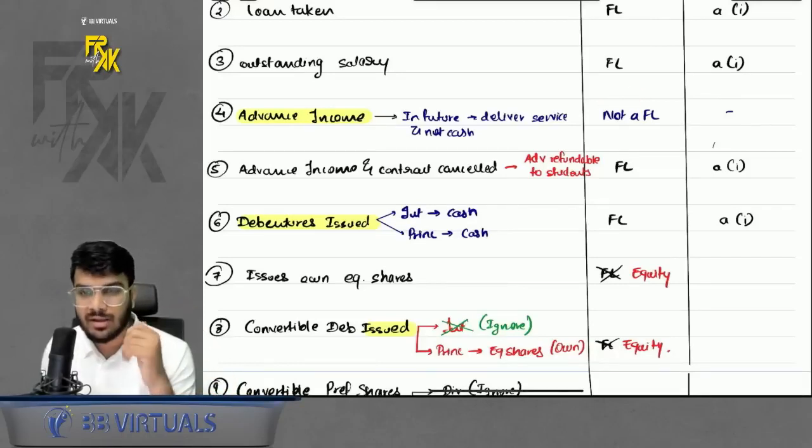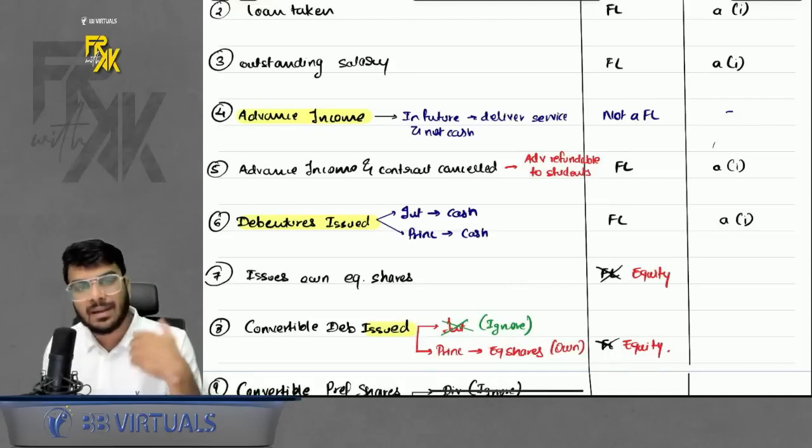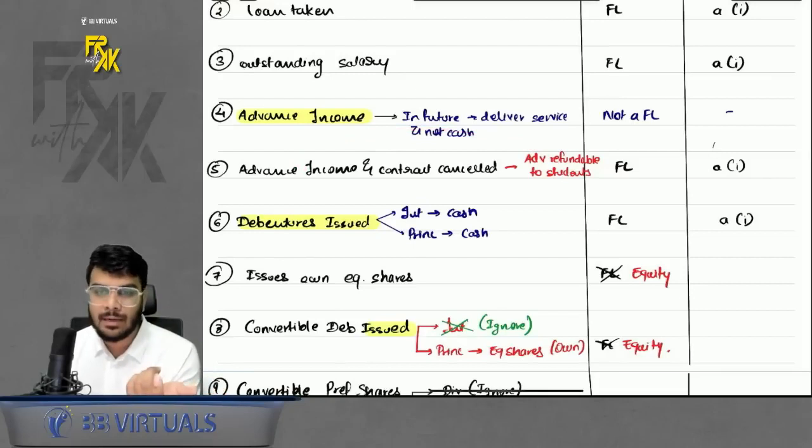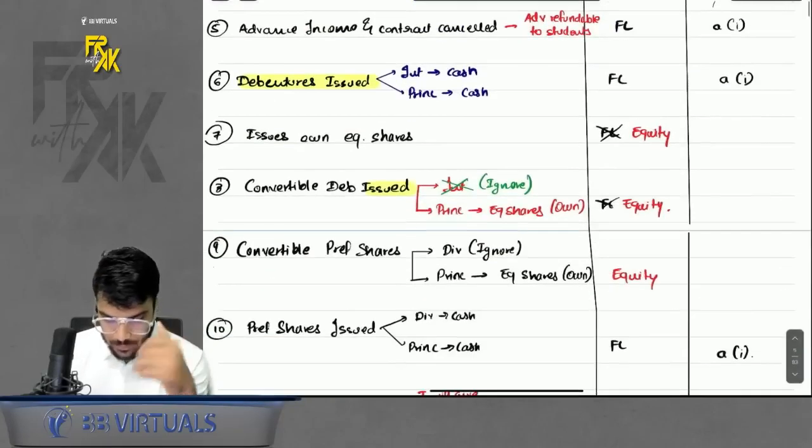But what if the contract is cancelled? I received advance income, but I refuse to give the services. In that case, I will have to repay your money back. So it will be a financial liability in that case.